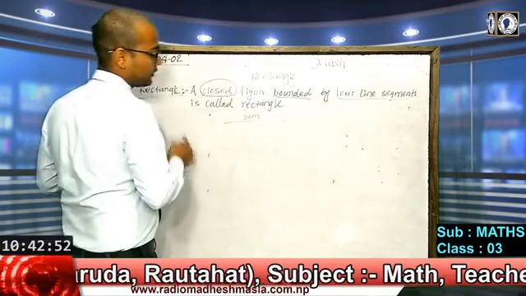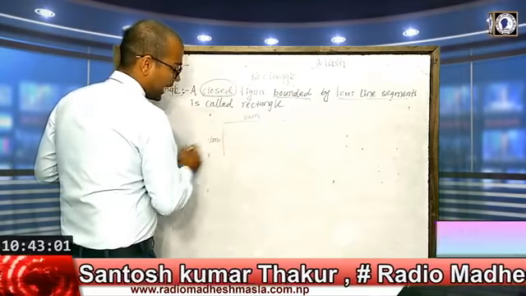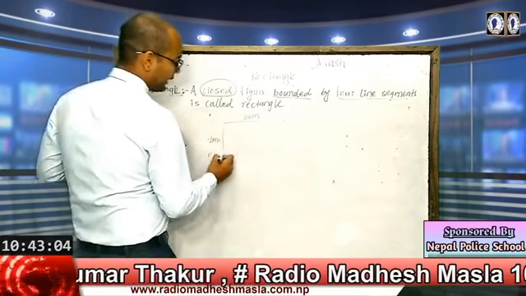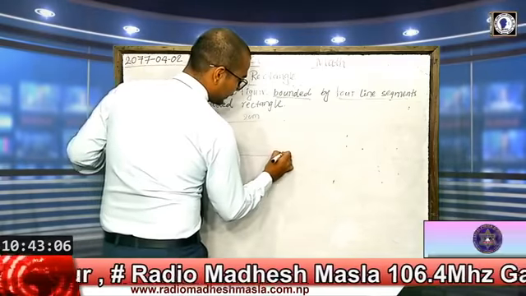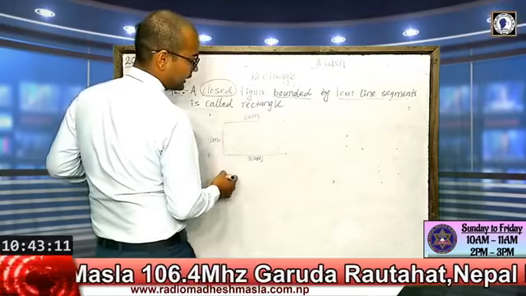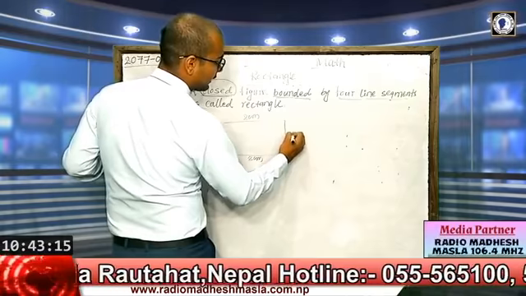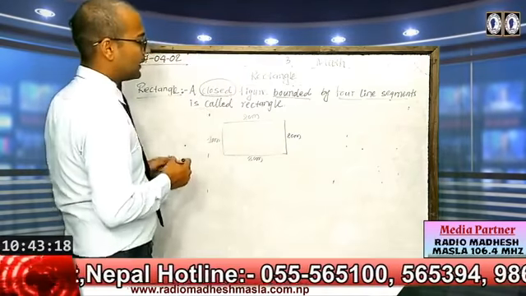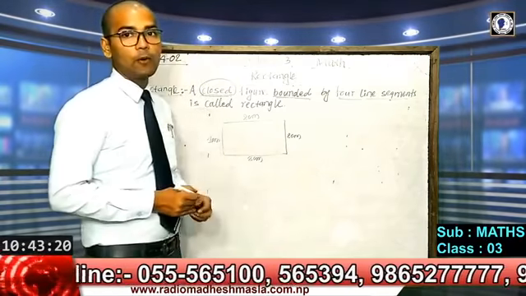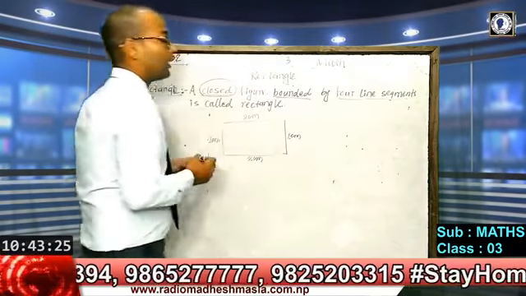Suppose the longer line that we have drawn before, this is 2 centimeter. I have drawn it as a horizontal line segment. The same way I have drawn the 1 centimeter line as a vertical line segment. Then again I have drawn the other 2 centimeter line as horizontal, and in the same way the other as a vertical line segment. So by joining these 4 lines, we have drawn what? A rectangle.